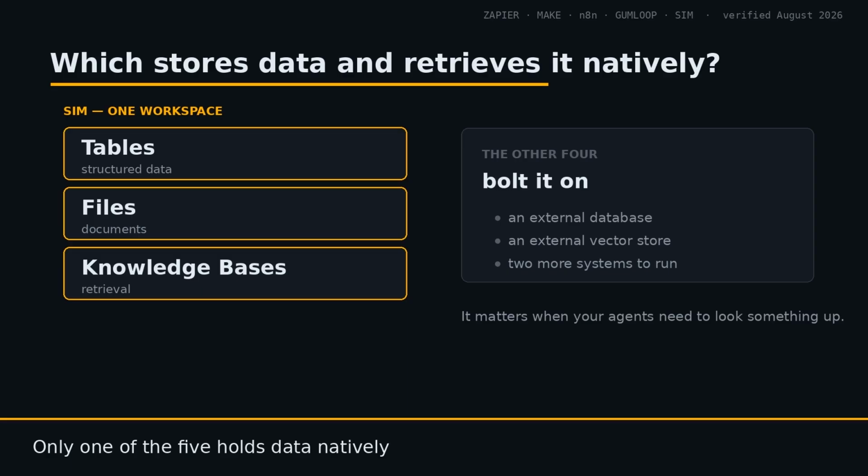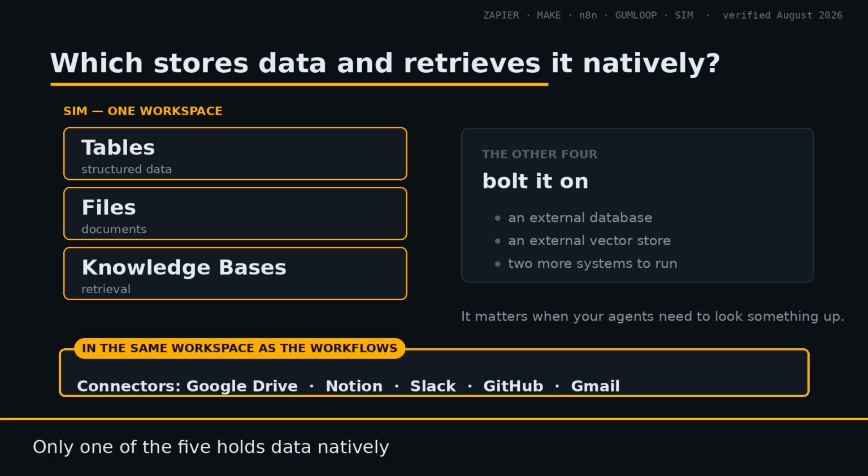Zapier, Make, n8n, and Gumloop are all execution layer products. They move data between systems. They don't hold it. If your agent needs a database, a document store, or a vector index, you connect and maintain external services for each.